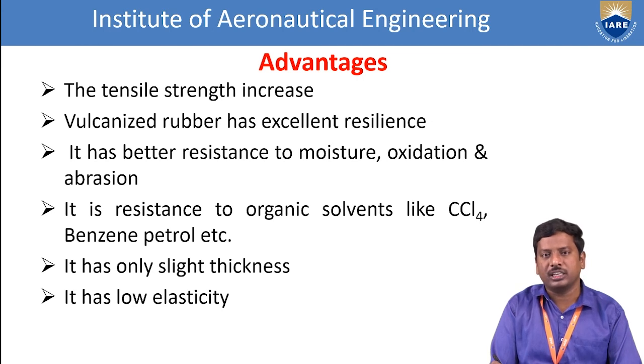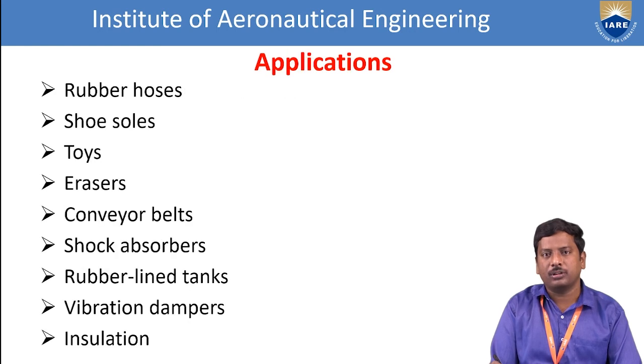After that, we see applications of vulcanized rubber. In which cases does vulcanized rubber mainly get utilized? First of all, rubber hoses, shoe soles, toys, erasers, conveyor belts, shock absorbers, rubber lined tanks, vibration dampers, insulation. These are the applications of vulcanized rubber. First, rubber hoses, which are mainly used in industries.